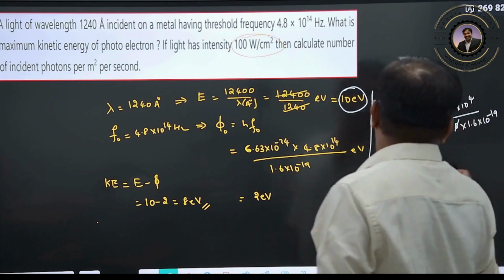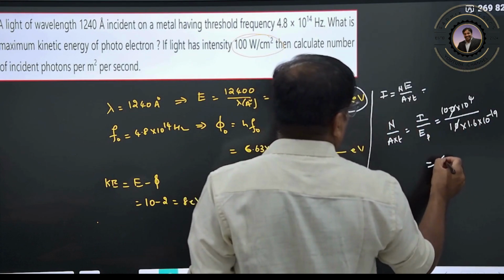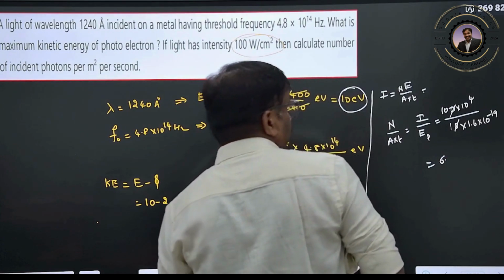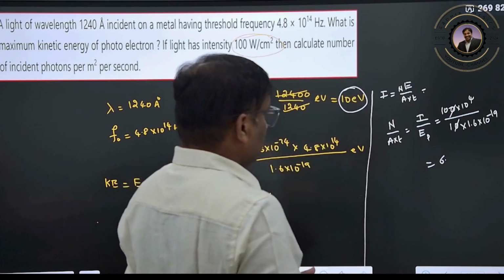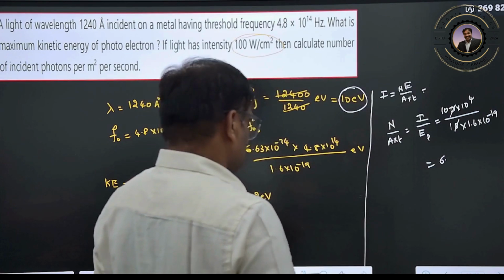So 1 by 1.6, you can write as 6.25. Actually 1 by 1.6 means 0.625.